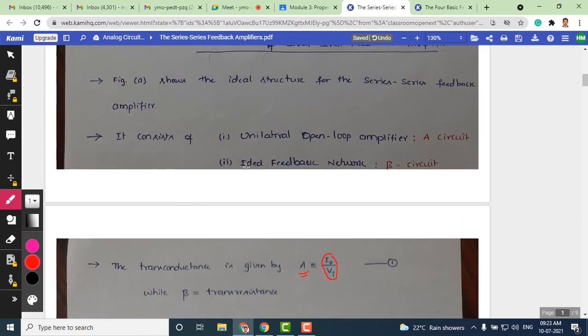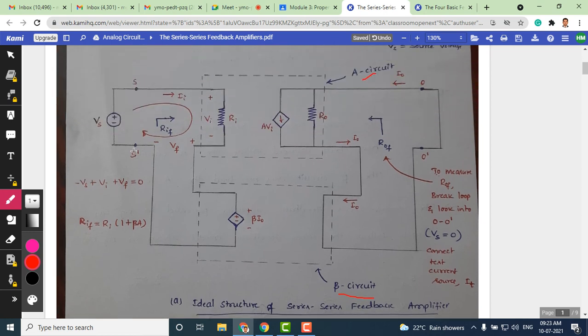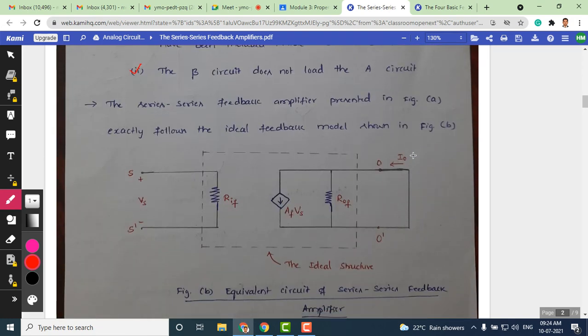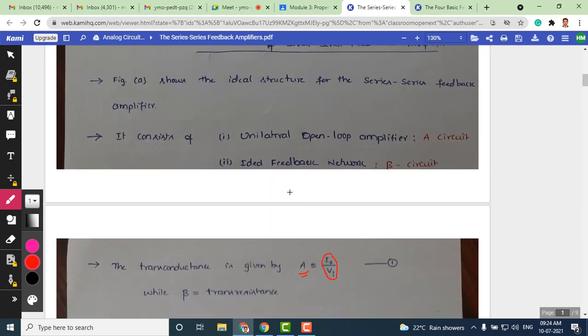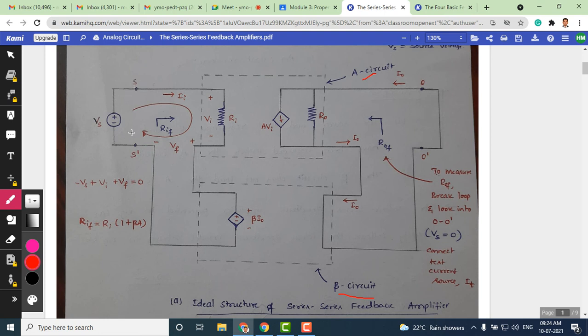As you can see in the original circuit, we have shown here S and S dash, and we are putting a black box between S and S dash and O and O dash, because it becomes easy for us if we represent the other things between S and S dash and O and O dash with a block diagram. So that's what you see here. Whatever we have represented with a block diagram, between S and S dash and O and O dash, is nothing but a feedback amplifier or transconductance amplifier with feedback.